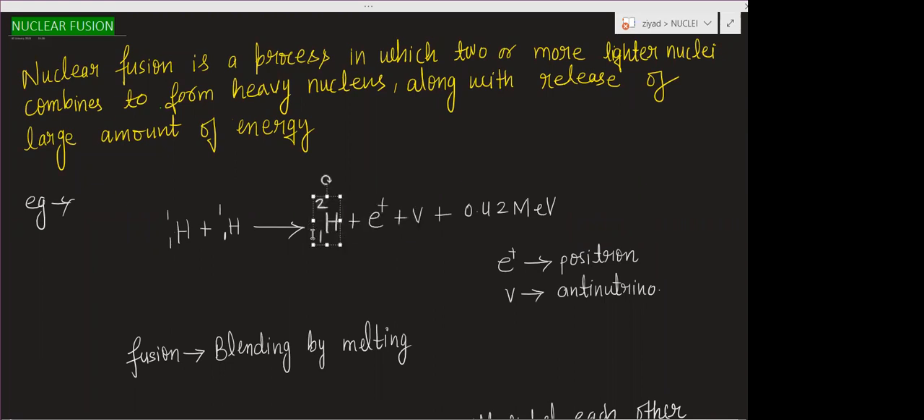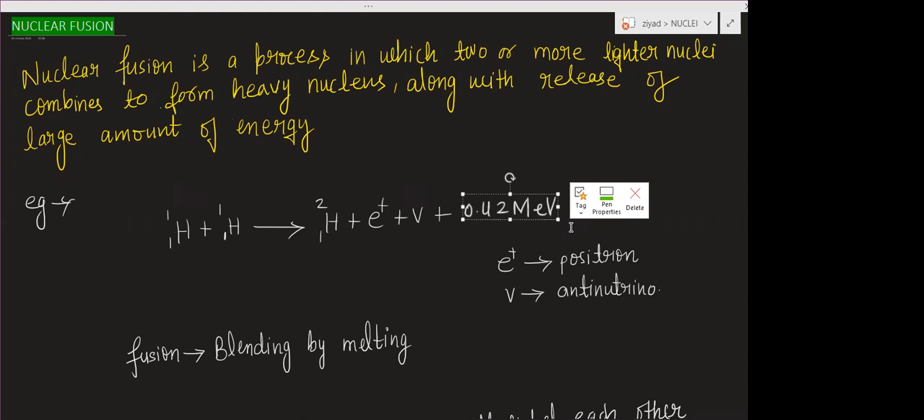So what are 1H2, 1H1 and 1H3? Isotopes. So you will get another isotope of hydrogen, and here you will get one positron, and here one antineutrino, plus this amount of energy: 0.42 mega electron volt. This is the example of how the fusion reaction takes place.